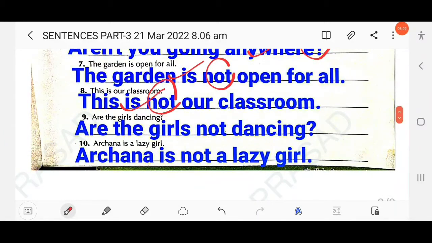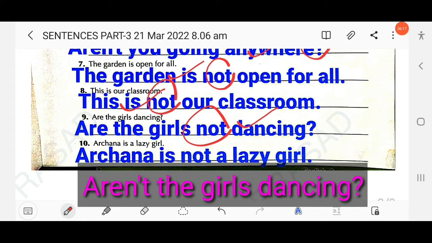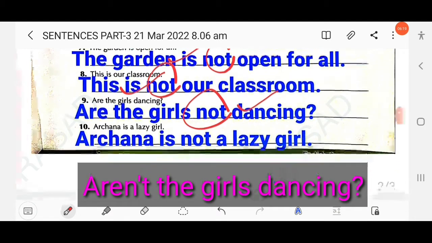Then next here, are the girls dancing? So you have to add not. Are the girls not dancing? Or another way, you can also write aren't. Okay, aren't the girls dancing?